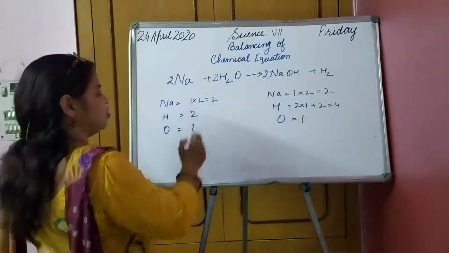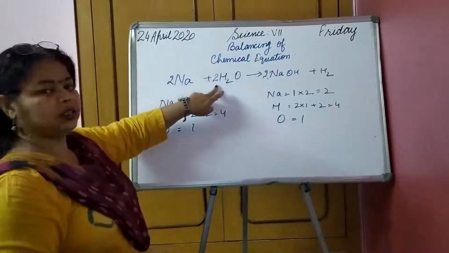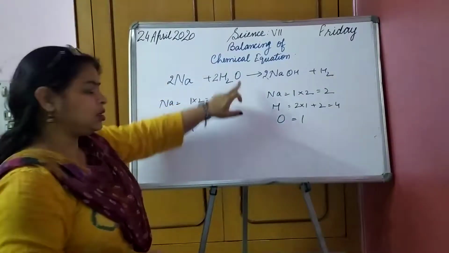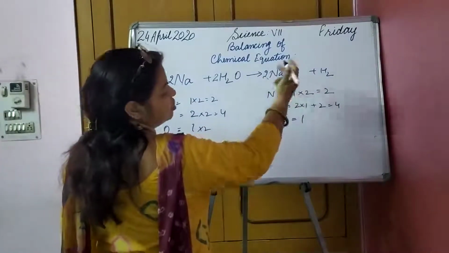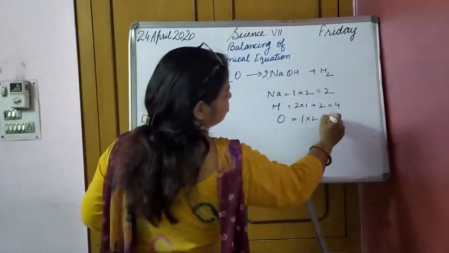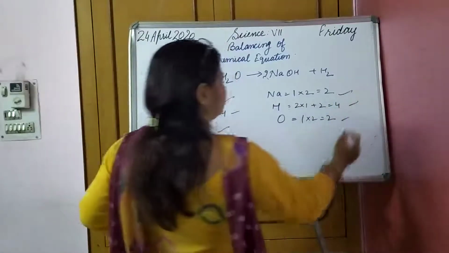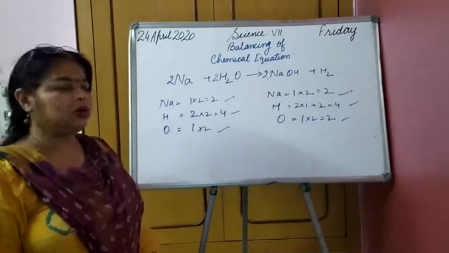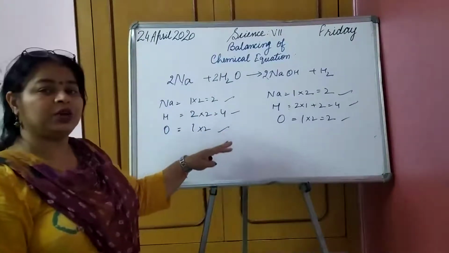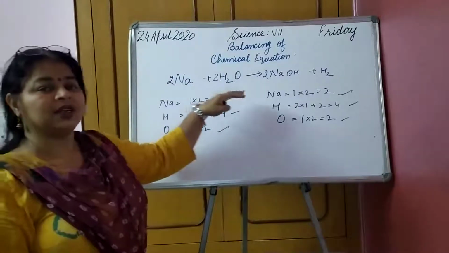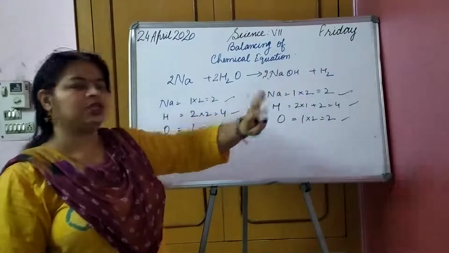What about oxygen now? 2 oxygen on this side, and on this one it is also 2. So things are similar on both sides. This is a question from your exercise: balancing of the chemical equation in which sodium reacts with water, forming sodium hydroxide plus hydrogen gas.